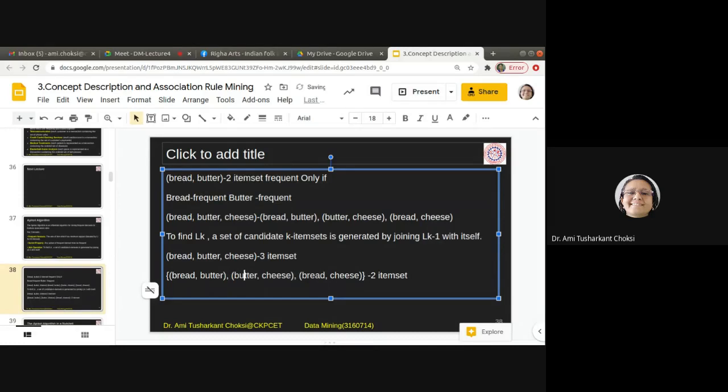Now here we have these 1, 2 and 3 elements, total, right? Now from this, we have to join, that means we have to combine them to create a 3-item set. Now what can we do from here? Let us combine bread, butter and butter, cheese, and it will give bread, butter and cheese. Now if we consider this and this one, there also bread, butter and cheese is there, right? So this way we have to work. Fine.